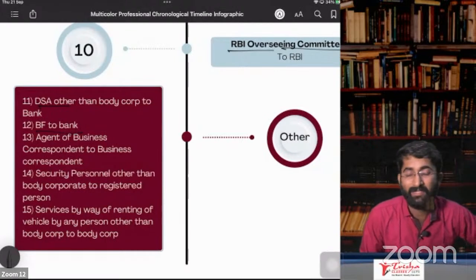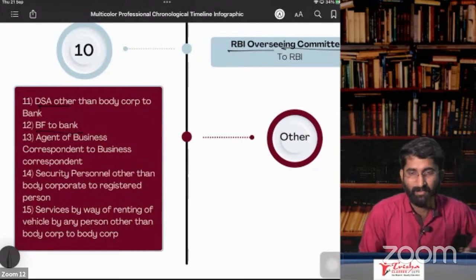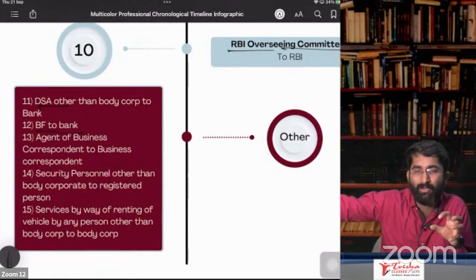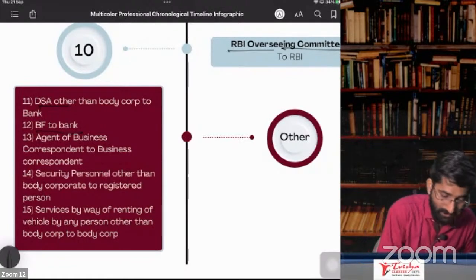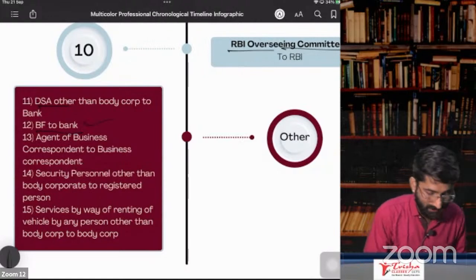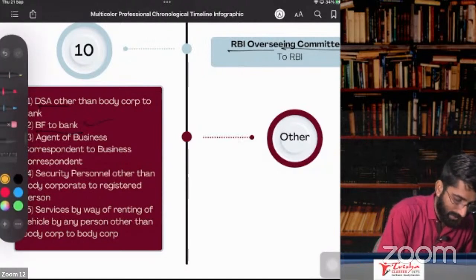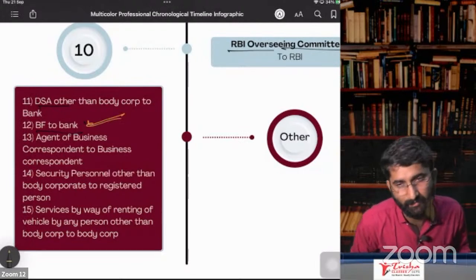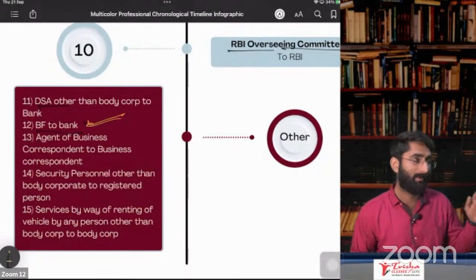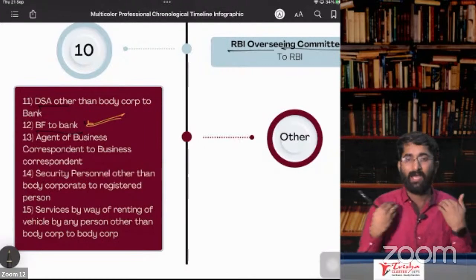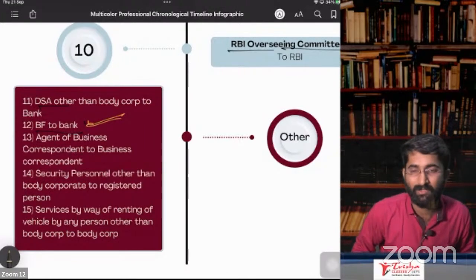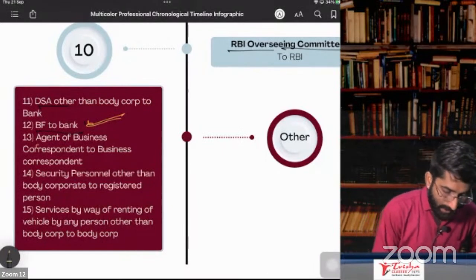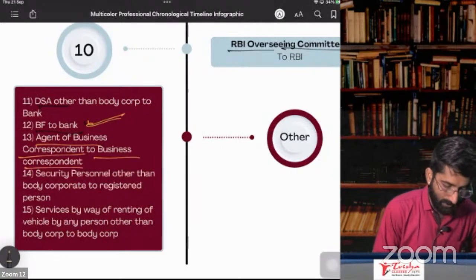BF. What is BF? Business facilitators. For example, in case of banks, there will be some business facilitators in rural areas. They are giving awareness about the banking services to the people in rural areas, and for that they get some payment from the bank. Now the bank is the service recipient. I am the business facilitator, the service provider. Who is liable to pay under RCM? The bank is liable.